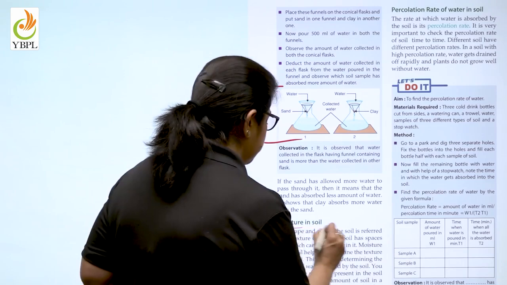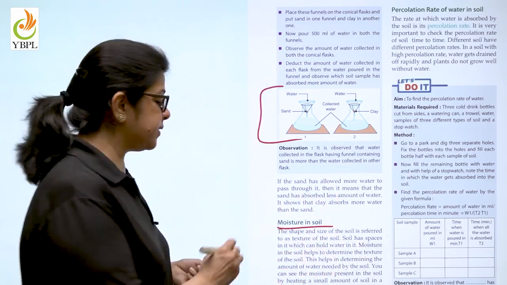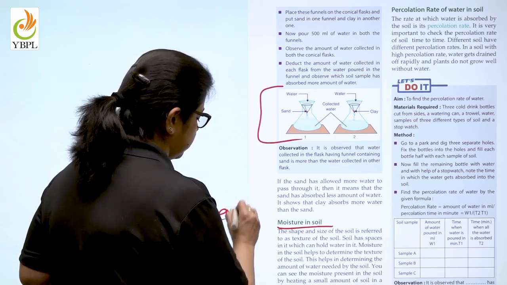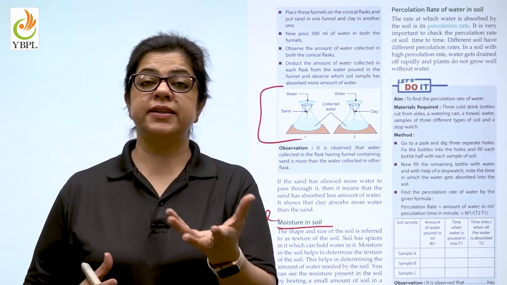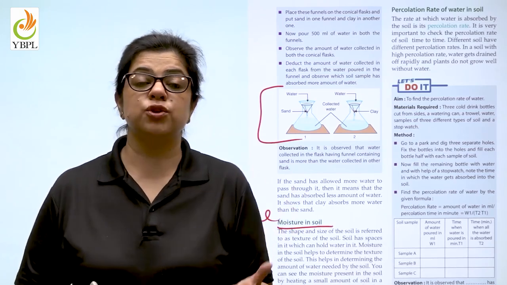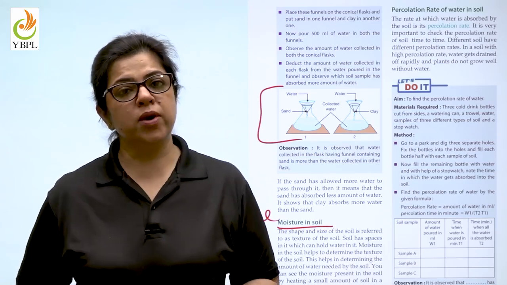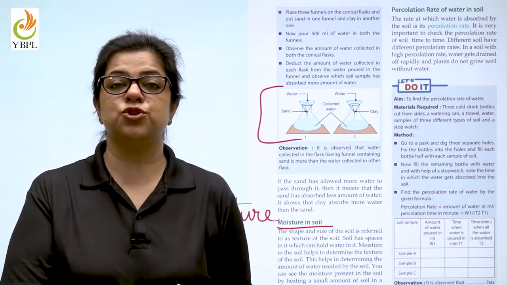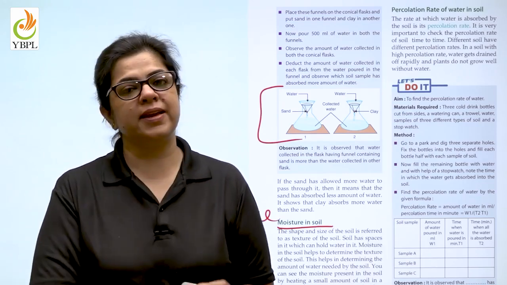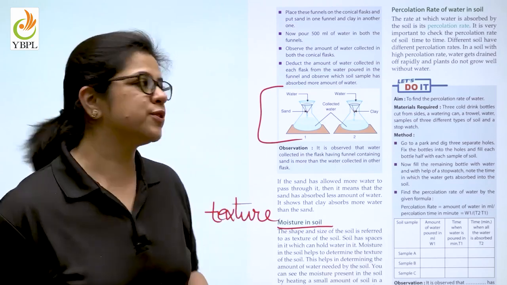The next is moisture in soil. Now, moisture in soil will also decide the texture of the soil. Now, if the soil is dry, the rocks in it are also going to be dry and the texture of the soil is going to be coarse. And if the soil is going to be moist, the rocks are also going to be moist, and if you try to crumble them with the pressure of your hand, you can do it very easily. So, moisture becomes another important property of soil.